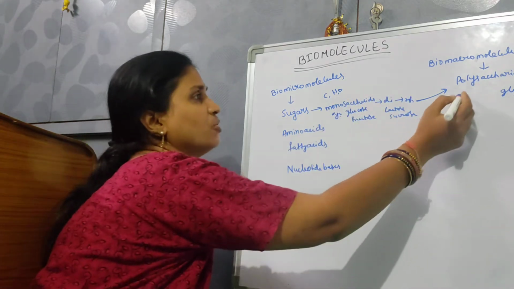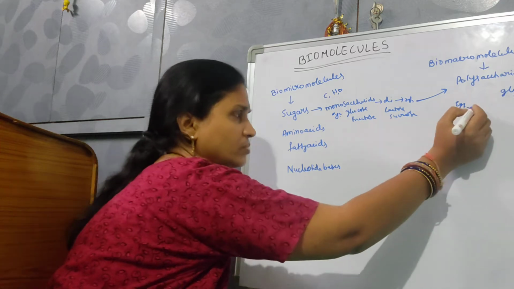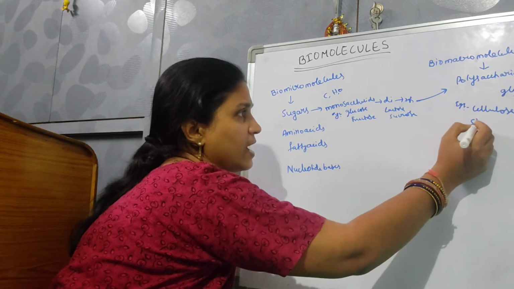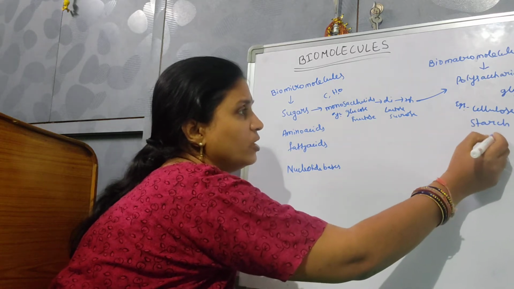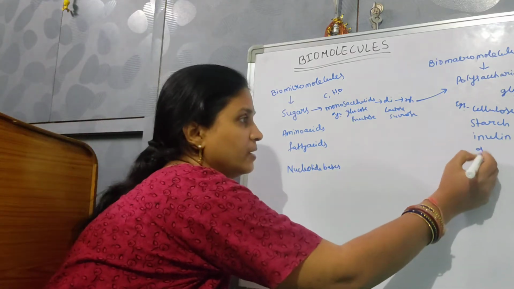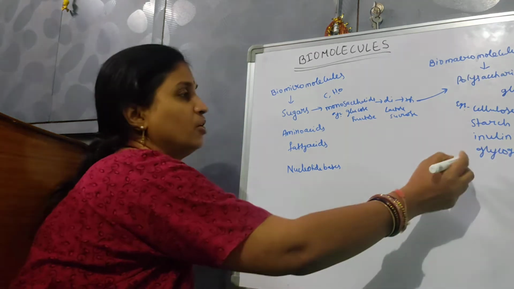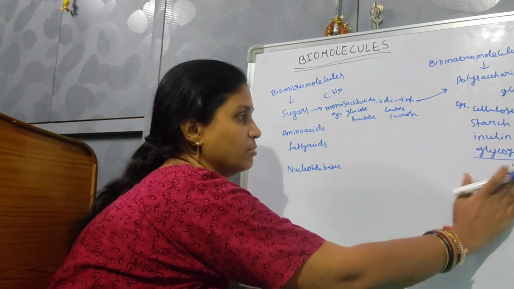The examples of polysaccharides are cellulose, starch, inulin, and glycogen. If you take glycogen, it is an animal one. It is present in animals.